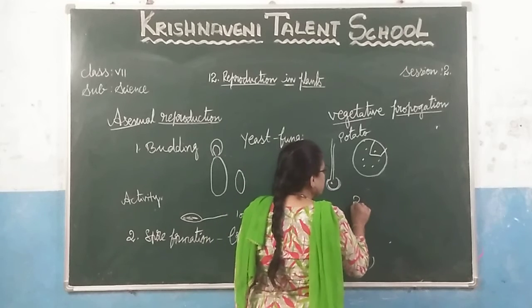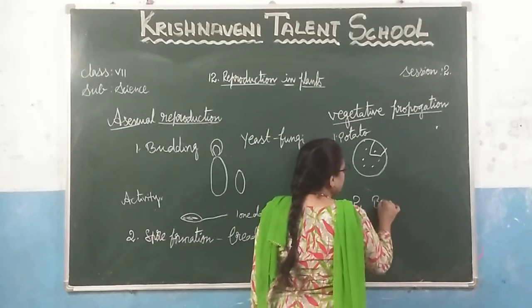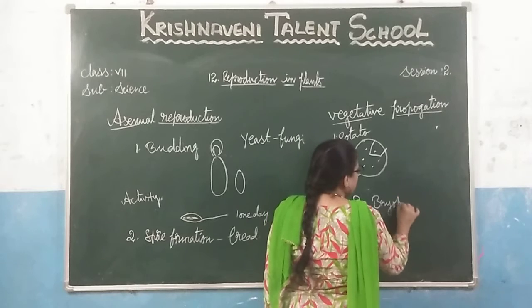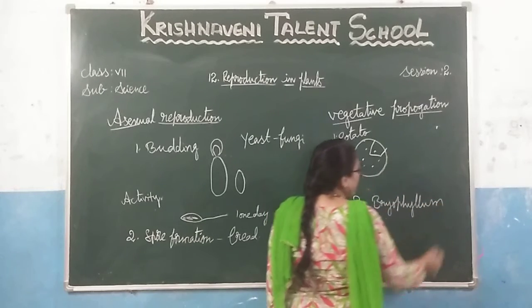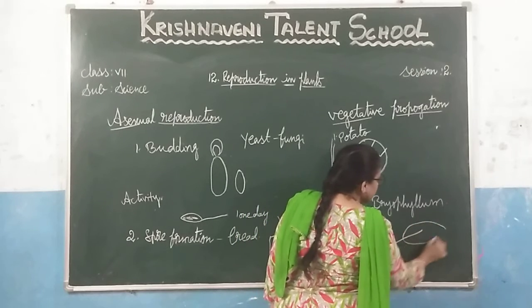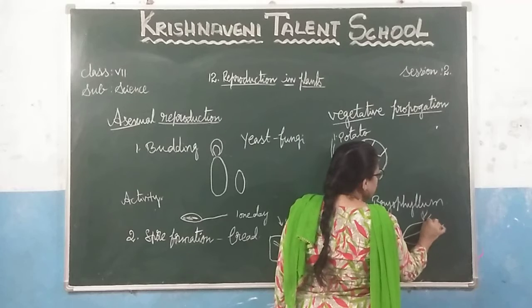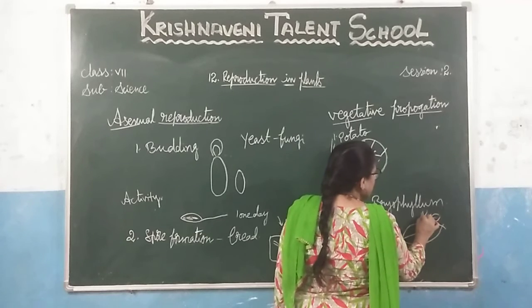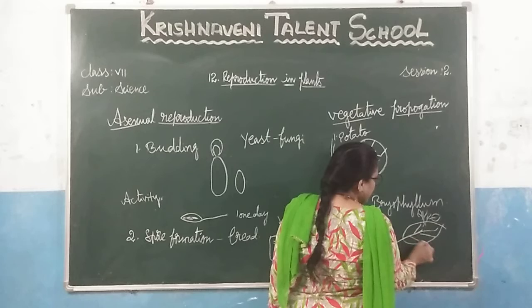Next, the second one is bryophyllum. It is one type of leaf. At the edges of the leaves, small plants grow.